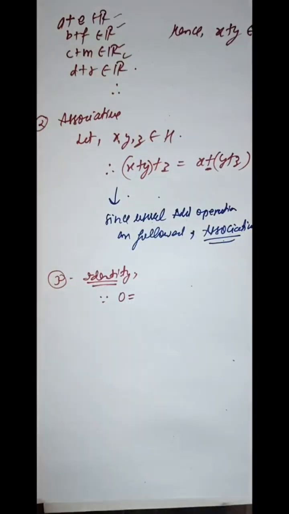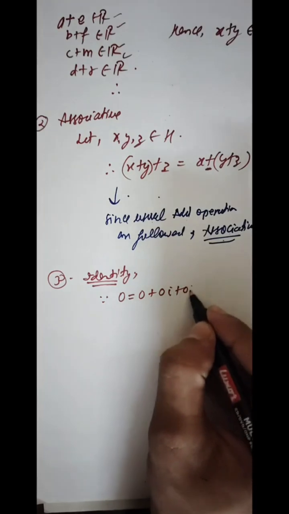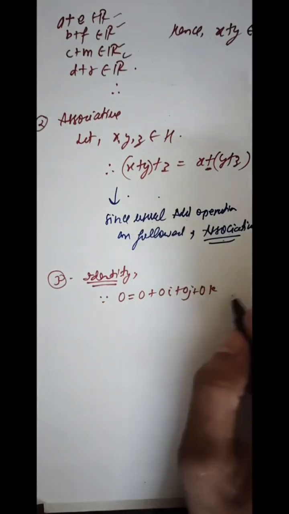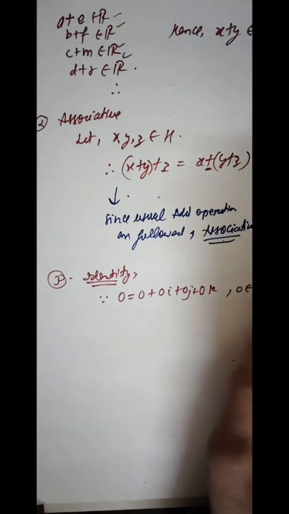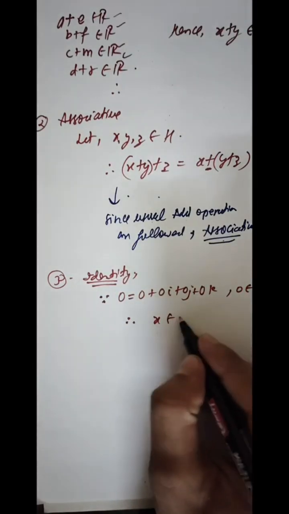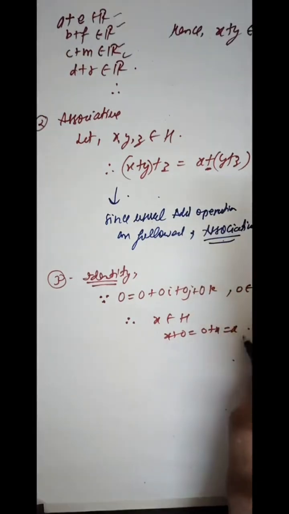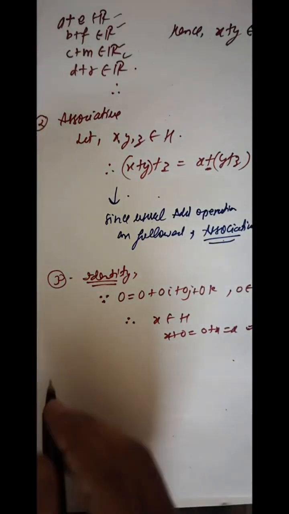Since 0, we write 0 as 0 plus 0i plus 0j plus 0k, as 0 belongs to R, which is usual. Therefore for any x belongs to H, x plus 0 is equal to 0 plus x equal to x. So therefore identity also exists in H.